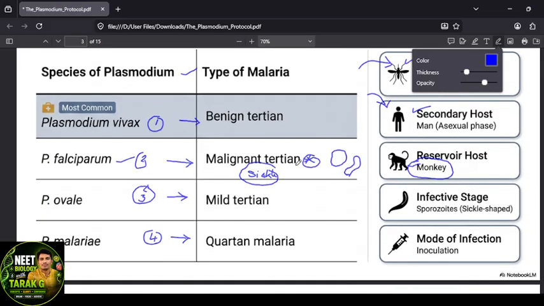And which stage is infectious to the human? That's nothing but the sporozoite stage, which is sickle shaped. This is the disease causing stage in the human.